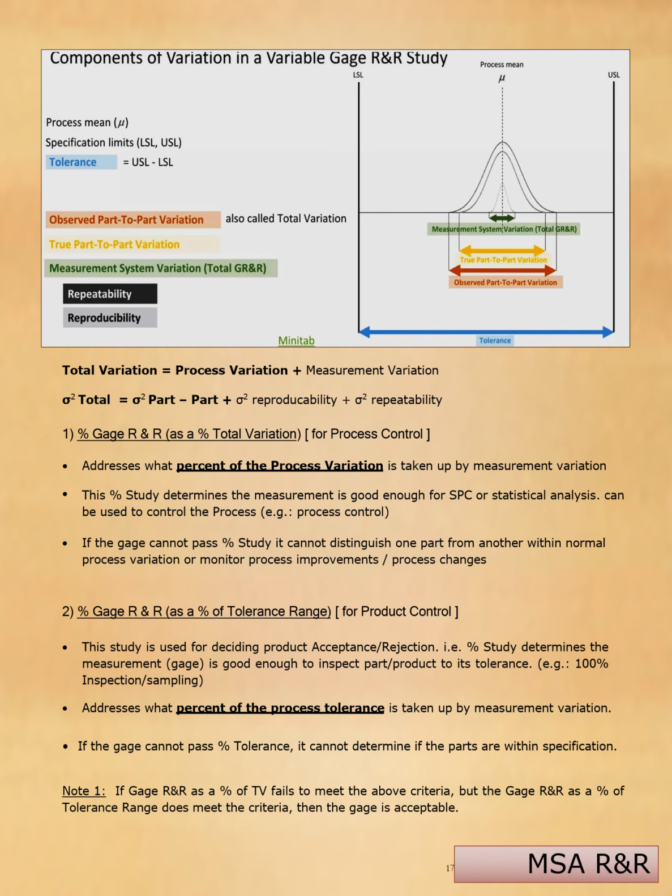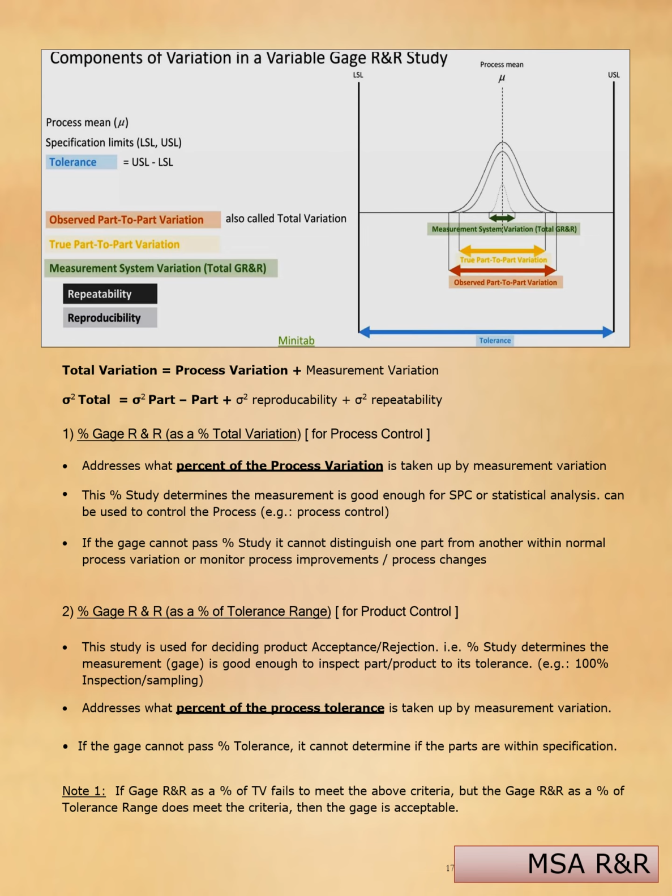Now, percentage gauge R&R for product control. This study is used for deciding product acceptance or rejection. The study determines whether the measurement is good enough to inspect parts to their tolerance. We may conclude whether 100% inspection is required or not. It addresses what percent of process tolerance is taken up by measurement variation. The gauge cannot pass percentage tolerance if it cannot determine if the parts are within specification.